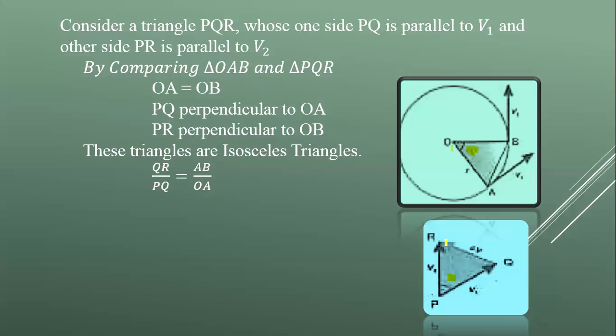QR can be replaced by delta V. This is change in velocity. QR replaced by delta V. And PQ can be replaced by V1, and V1 is also equal to V. So this becomes delta V over V. AB, which is arc length from A to B, can be replaced by S. And OA is the radius of circle. So from here, delta V over V is equal to S over R.